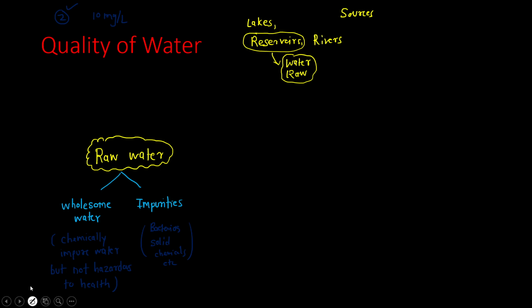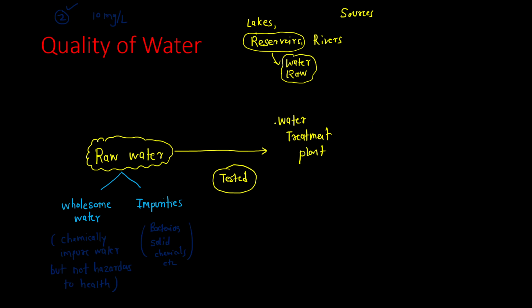Now what is the next step that we have to do to the raw water? The raw water is first tested, and then we send it to the next important unit, that is the water treatment plant. This is the next step. Now what will happen in the water treatment plant? Whatever impurities are present in the raw water will be thrown out.